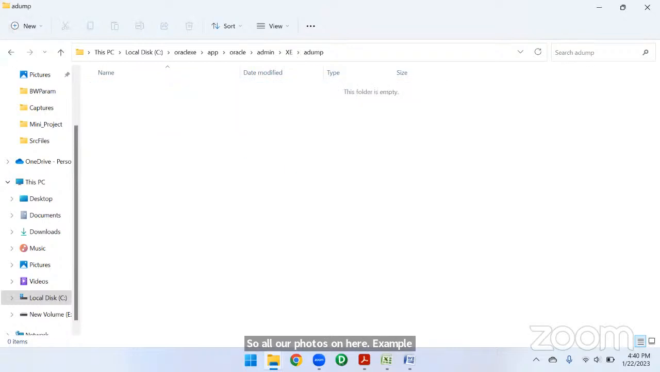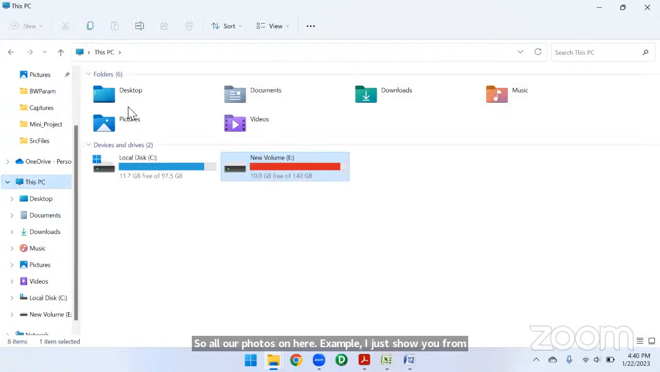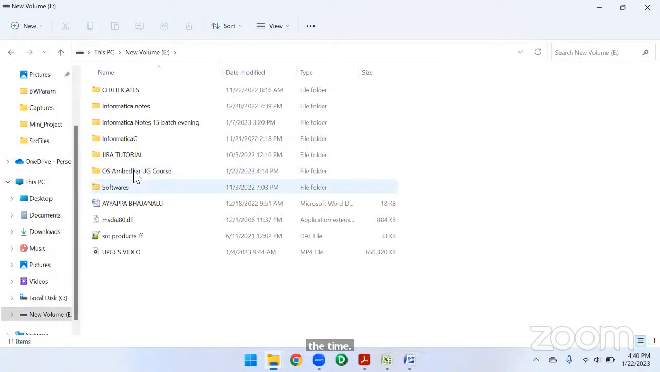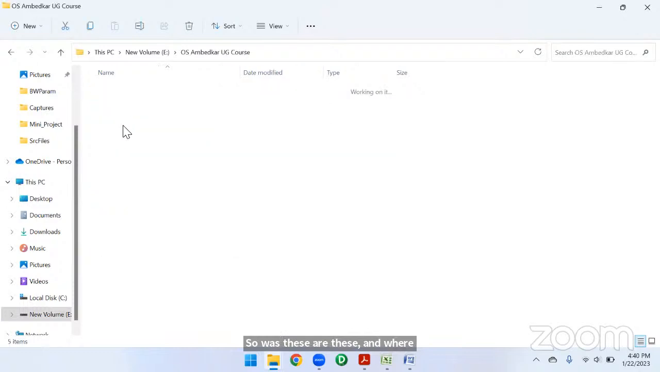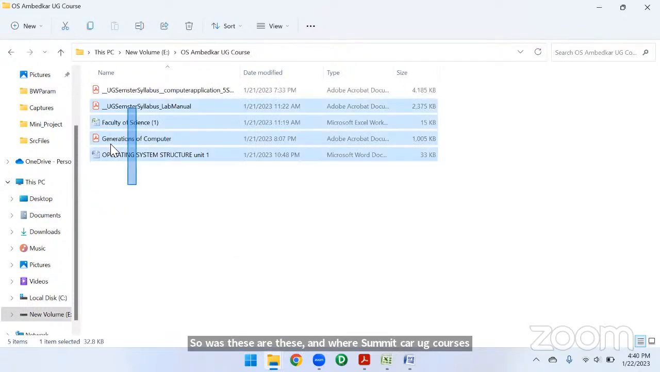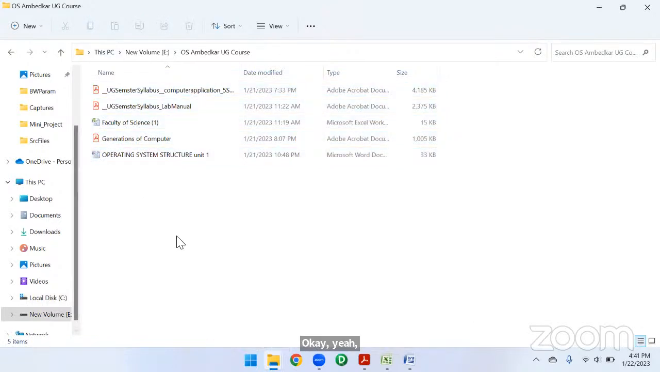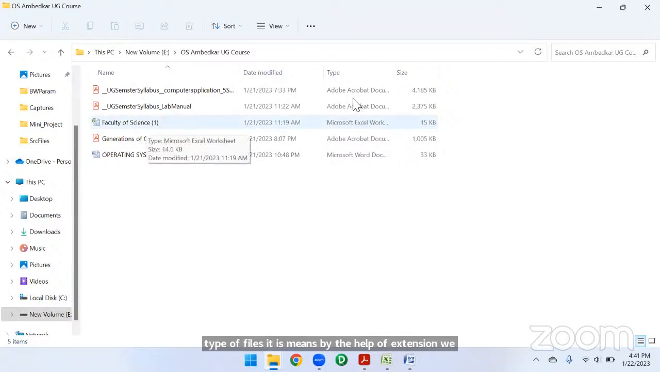For example, I'll just show you from the D drive. Suppose these are Dr. B.R. Ambedkar UG courses. I have given this folder the name as this. And when we get into this, these all are called files. Yeah, different files. And how does the system understand what type of file it is? By the help of an extension. Each and every file has an extension.